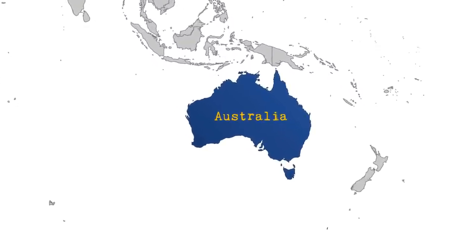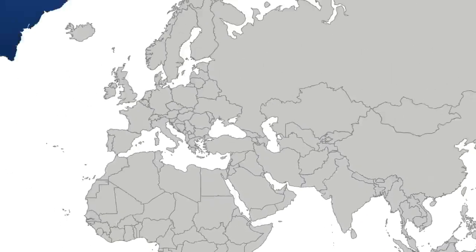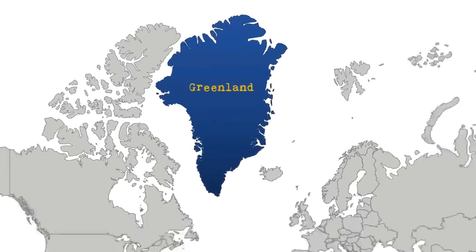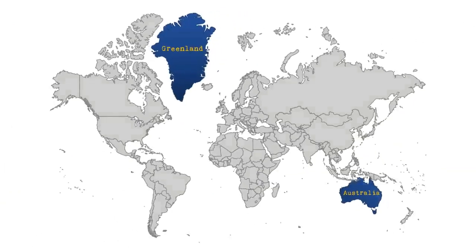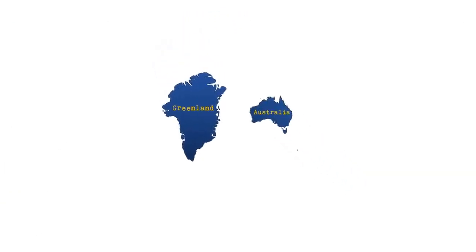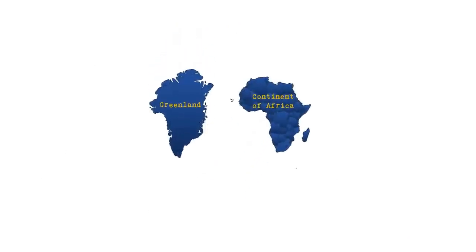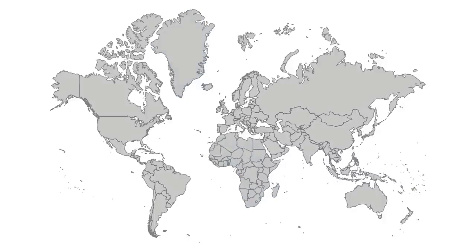Now, if a very large contiguous landmass is considered a continent, then why isn't Greenland considered a continent of its own? As you can see, Greenland looks about 3 times bigger than the continent of Australia, and almost similar in size to the continent of Africa, which is the second largest continent of the world after Asia. It is also surrounded by ocean, just like Australia.